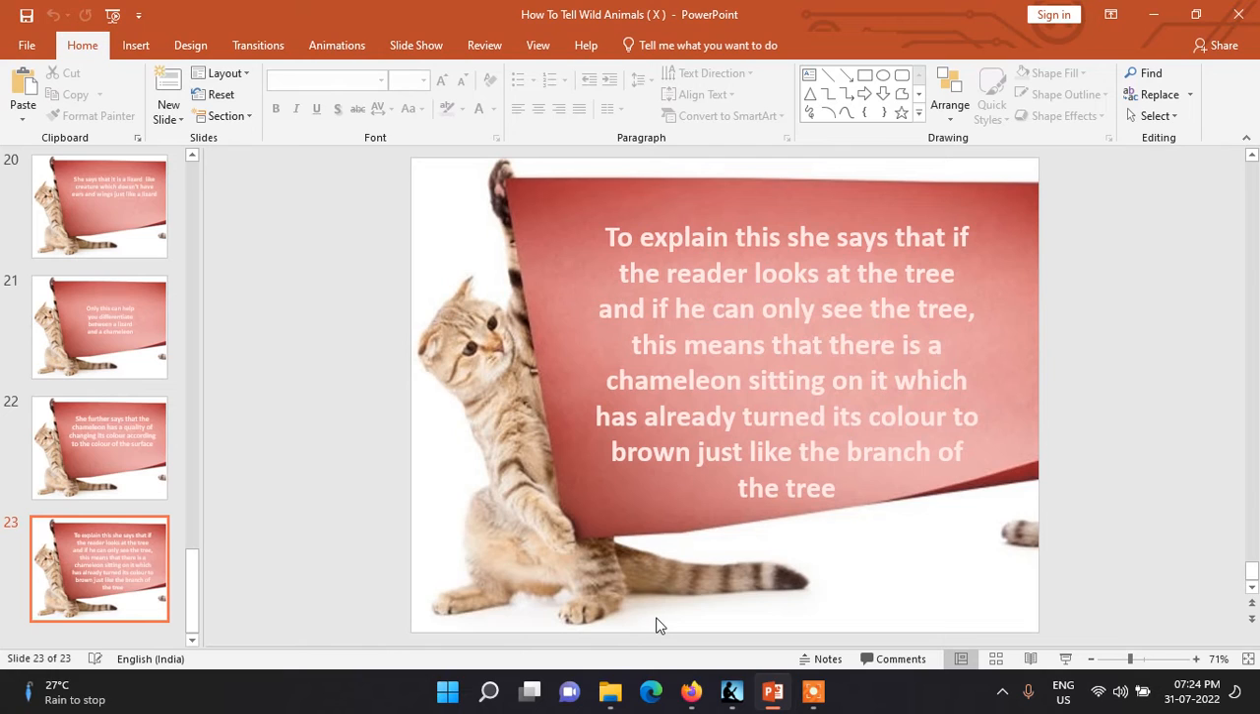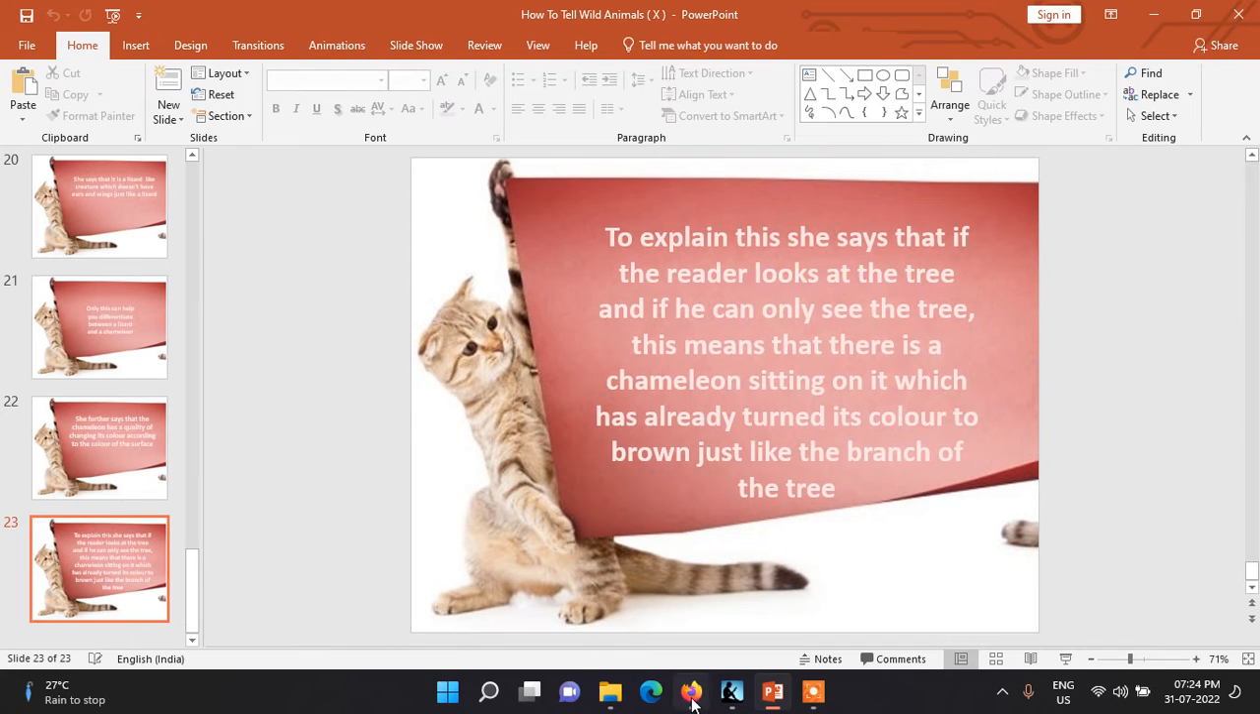So this is the main central idea or explanation of the poem, how to tell wild animals. And here we will get some poetic devices, but before that I will say the rhyme scheme of the poem.